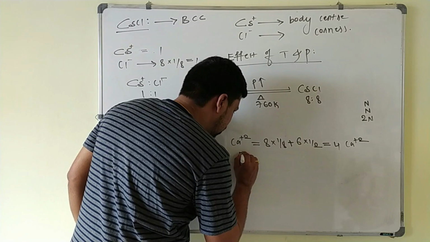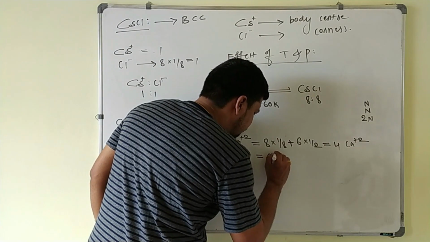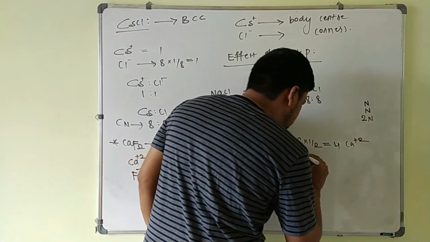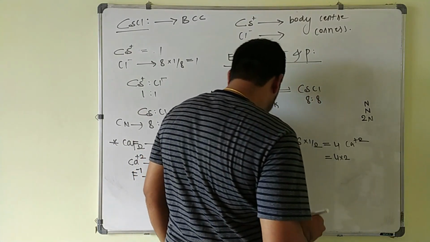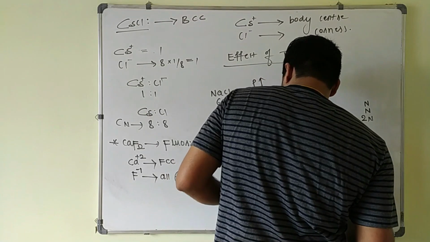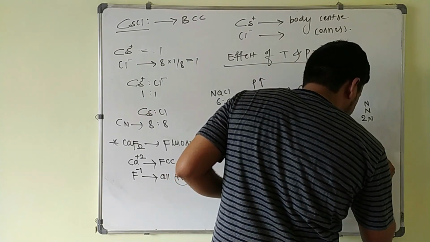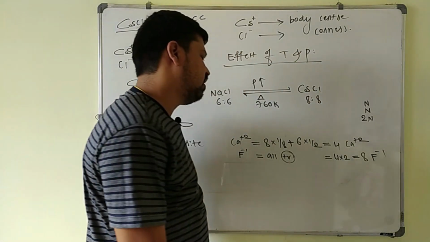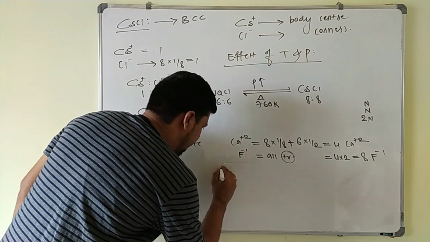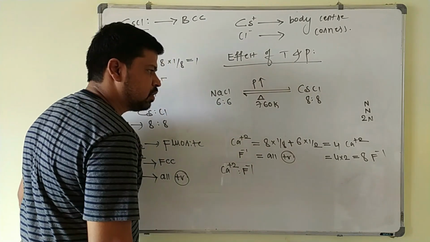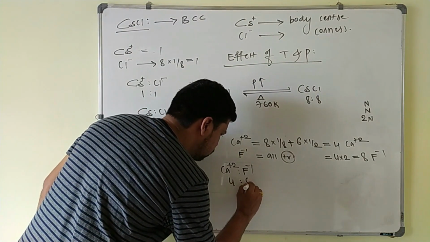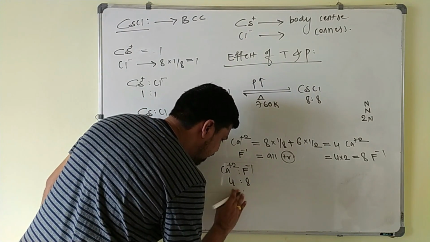F minus occupies all tetrahedral voids, so there are 4 into 2, equal to 8 F minus ions. So if I write calcium plus 2 and F minus, how many are there? 4:8, which is 1:2.